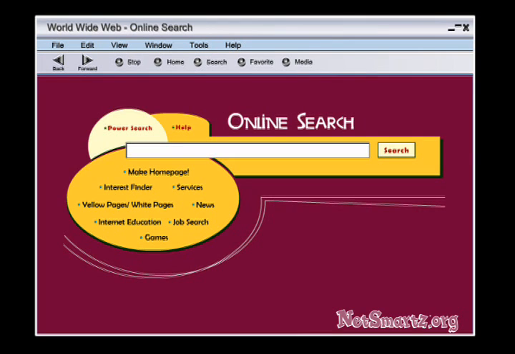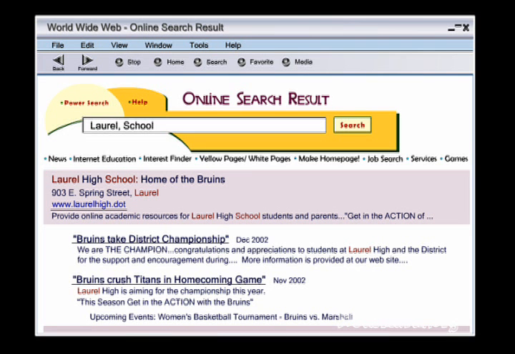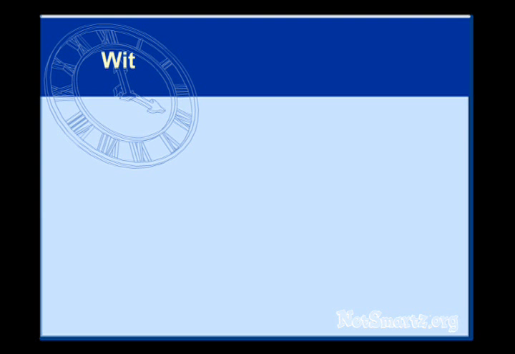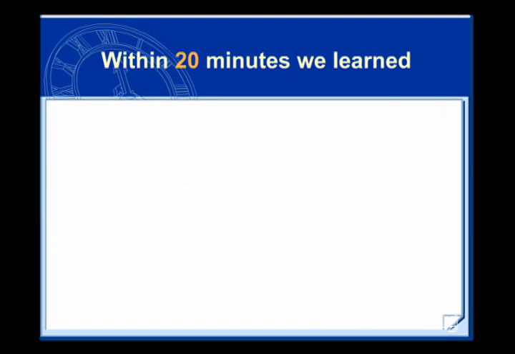So let's go to an online search engine and put in the details we have found that will be most useful to us. Laurel, school. Our search leads to local schools. We can read articles about events in which these schools have been involved. We have the street address for the schools, but most importantly, we can link to the school's websites. That will allow us to find even more detailed information about the school, such as class times, lunch schedules, and possibly pictures of students. It's been 20 minutes since we first identified Teresa in the chat room.